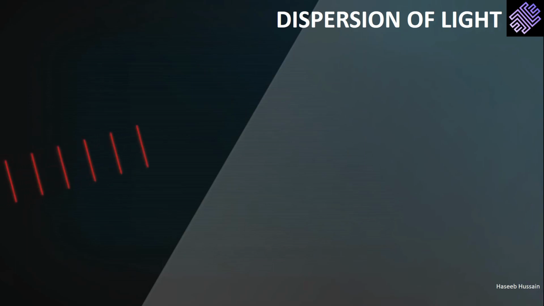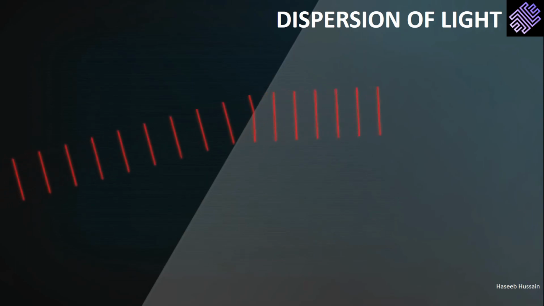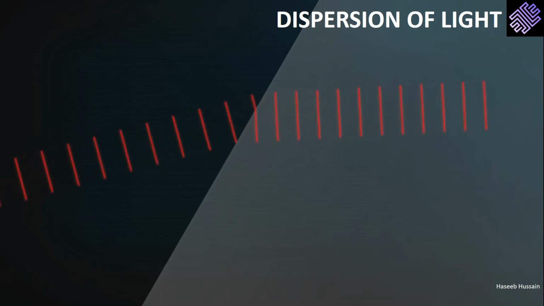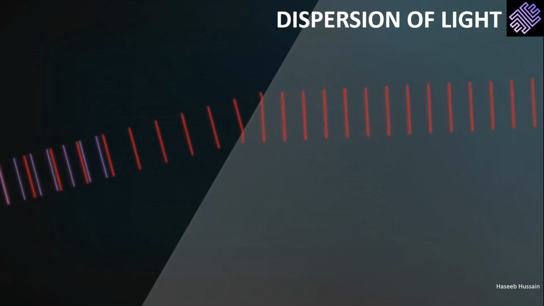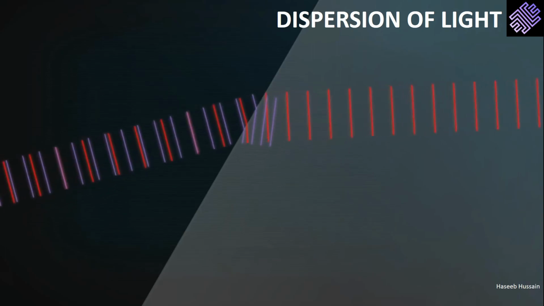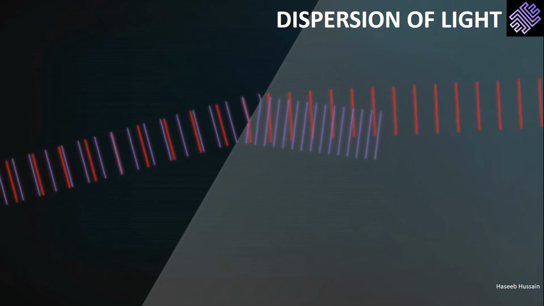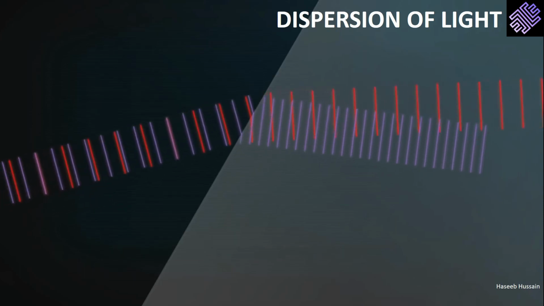When a wavefront of red light hits a glass at an angle, the part of the wave that enters the glass first gets slowed down more than the rest, and that changes the direction of the whole wave. Violet light gets slowed down even more by the glass, so it bends more. All the other colors get bent somewhere in between.